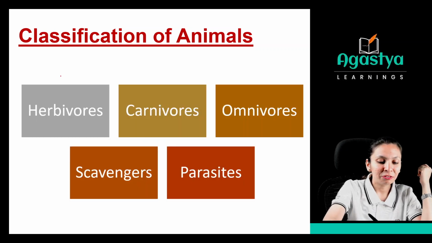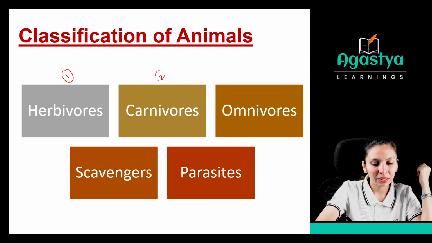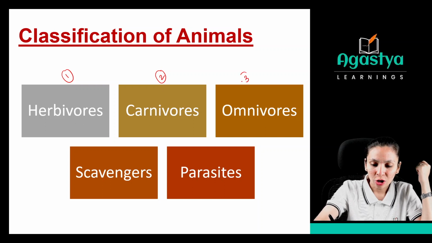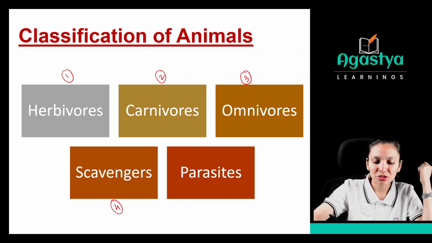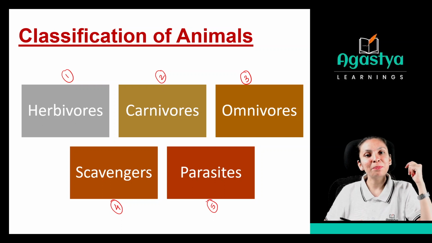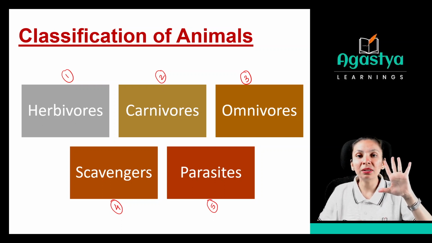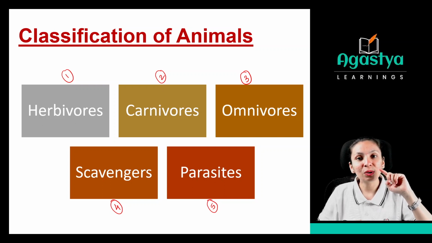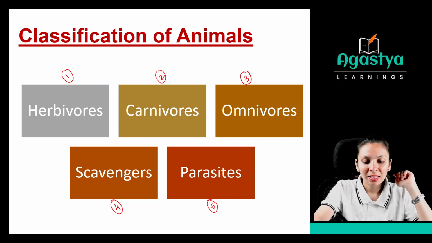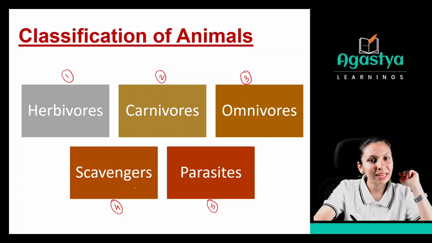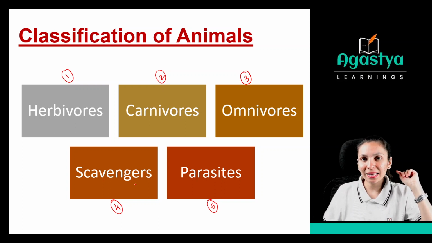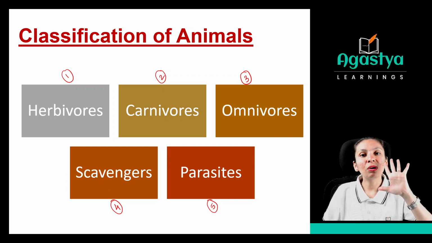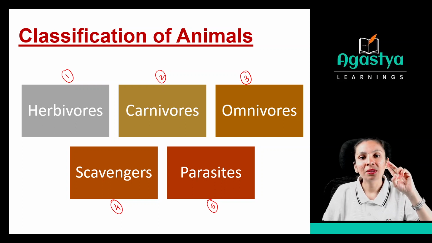Here the first is herbivores. The second one is carnivores. The third is omnivores. The fourth is scavengers and the fifth is parasites, right? So we have 5 groups. Remember these 5 groups of animals based on their eating habits, right? So what are these 5 groups? That is herbivores, carnivores, omnivores, scavengers and parasites. Is this clear? Remember these 5 words, okay? What are the 5 groups? Herbivores, carnivores, omnivores, scavengers and parasites.